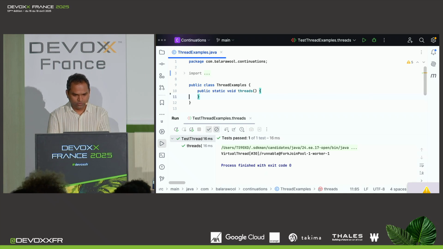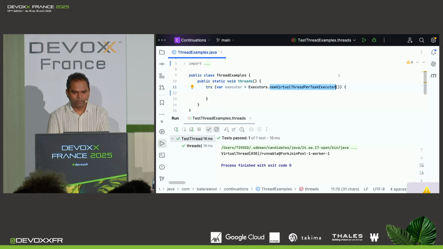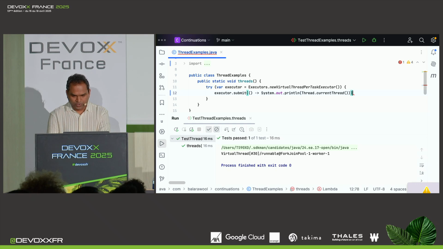There's also another way to create one, and that is to use an executor service. Let me do that. This will be Executors.newVirtualThreadPerTaskExecutor. What this does is give me an executor service which is not backed by a thread pool, but gives me a new instance of virtual thread every time I request it. The way to do that is to call executor.submit and submit a task. In this case, again, I just want to print the current thread. If I do that, this will create a new virtual thread.